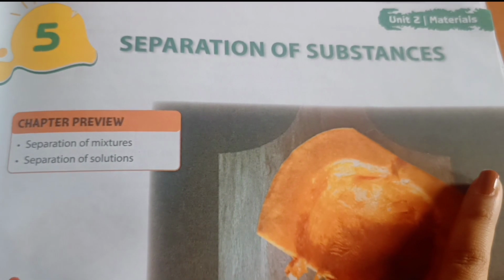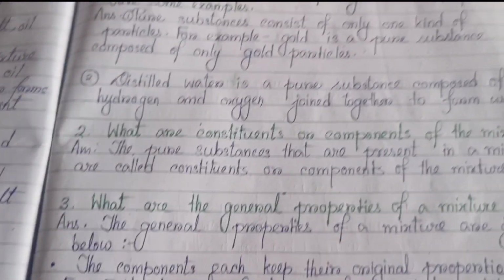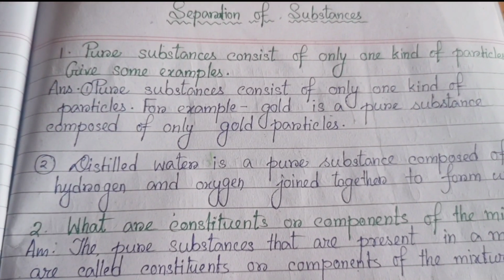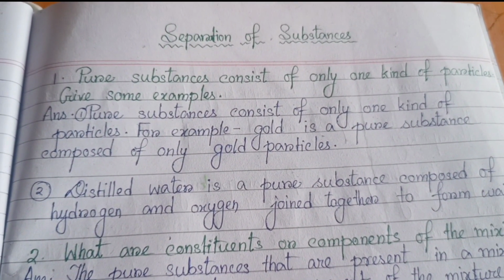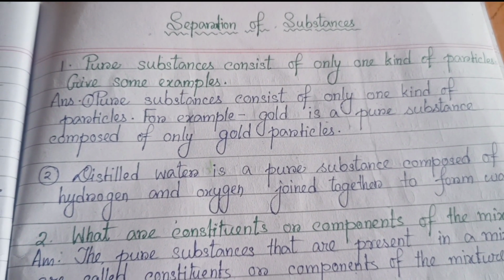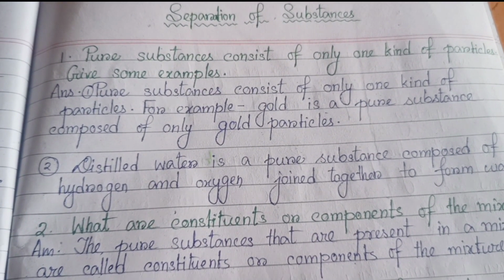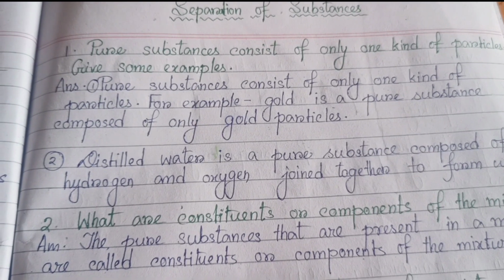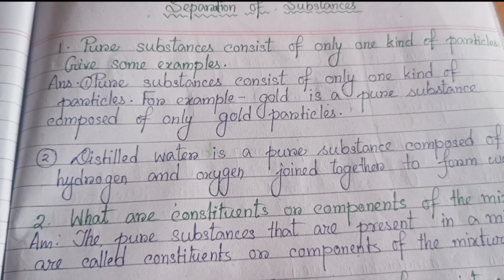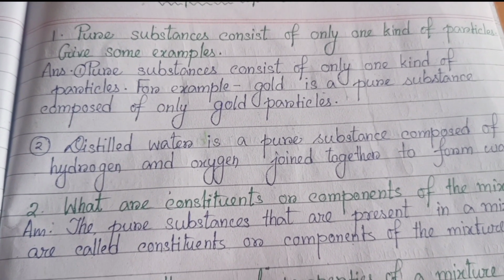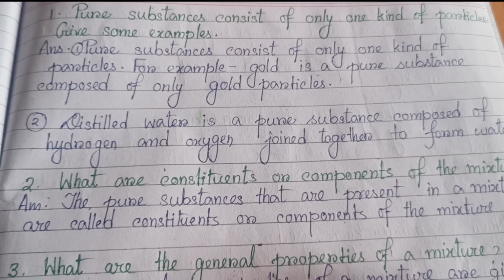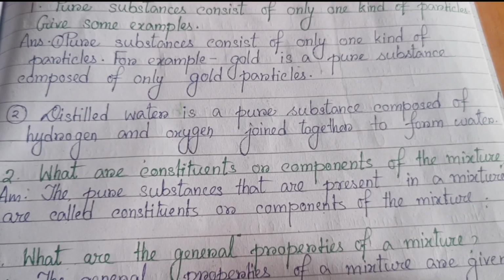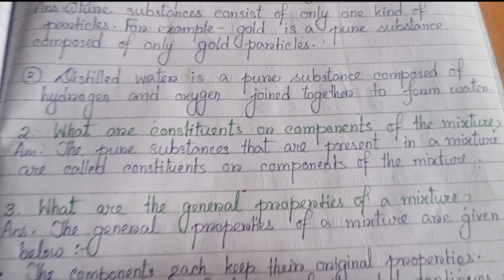Okay, so let's start. Separation of substances. Number 1. Pure substances consist of only one kind of particles. Give some examples. Pure substances consist of only one kind of particles. For example, gold is a pure substance composed of only gold particles. Number 2. Distilled water is a pure substance composed of hydrogen and oxygen joined together to form water.